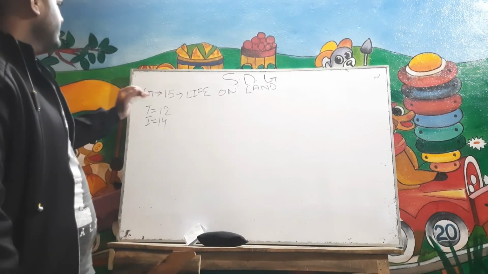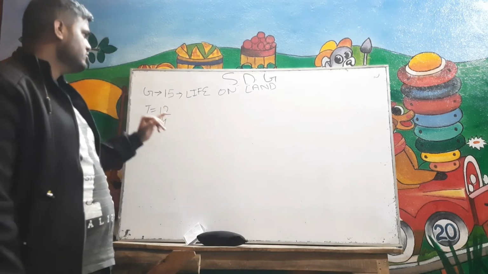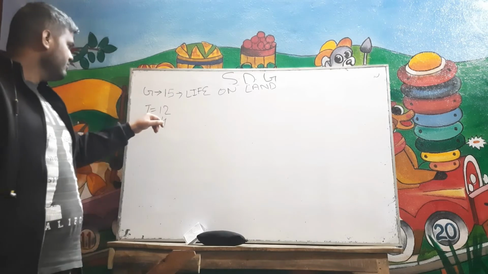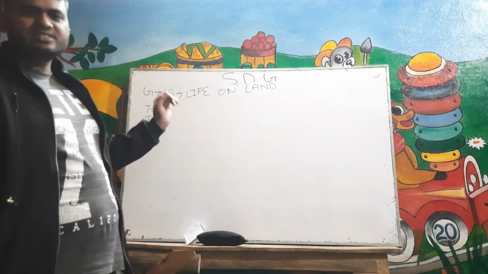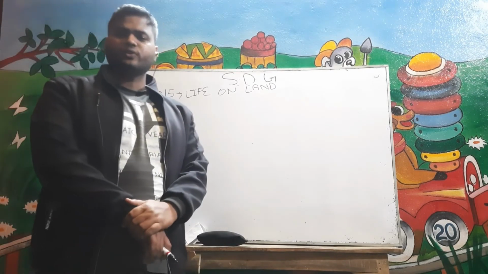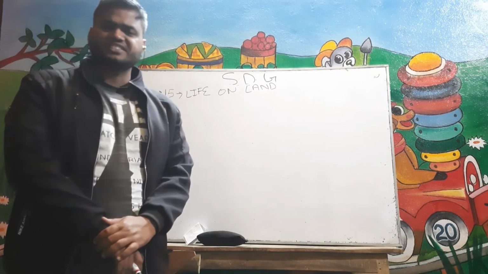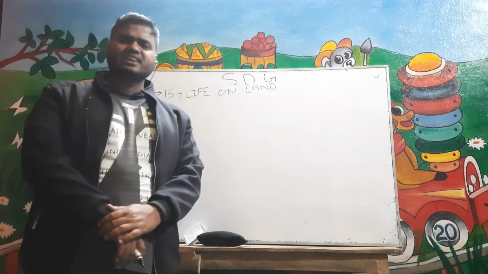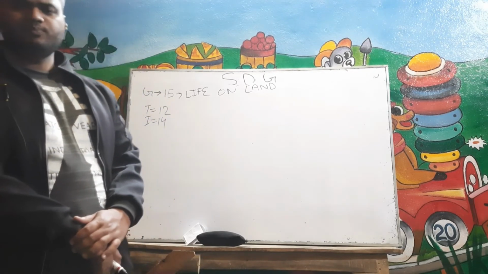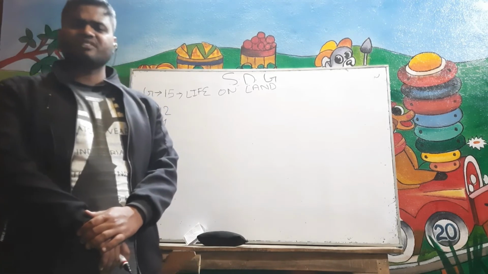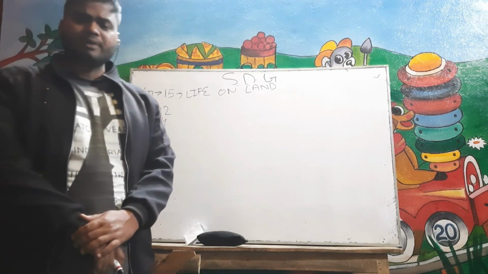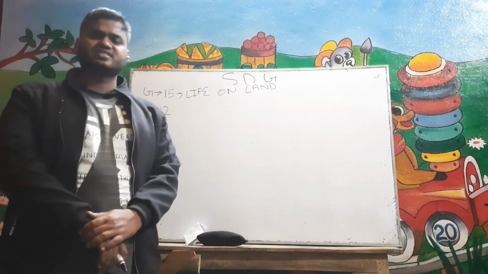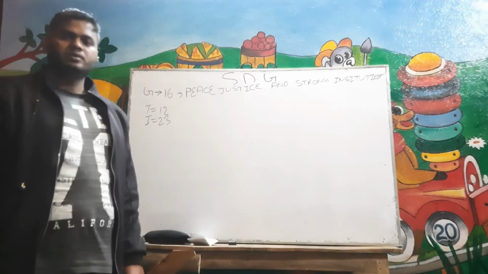Let's see goal number 15 of SDG. Goal number 15 of SDG talks about life on land. In this, we have 12 targets and 14 indicators. In this, the United Nations has given us time to work on this. By 2030, we have to combat desertification, restore degraded land, including land affected by desertification, and achieve a land degradation neutral world. By 2030, we also have to conserve mountain ecosystems, including their biodiversity, in order to enhance their capacity to provide benefits that are essential for sustainable development.